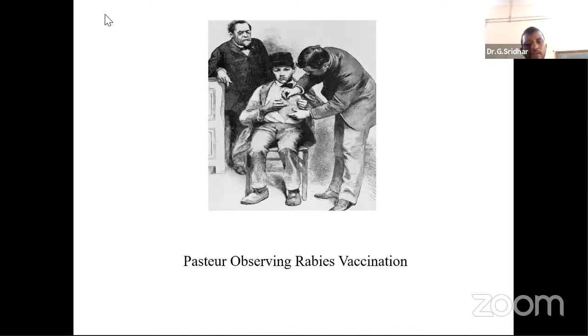Then coming to the next one, that is called physiological barriers. The best physiological barrier, you see that? I already told that.